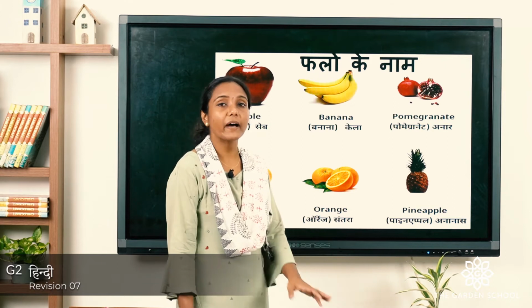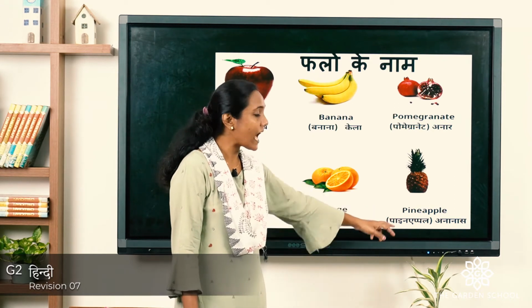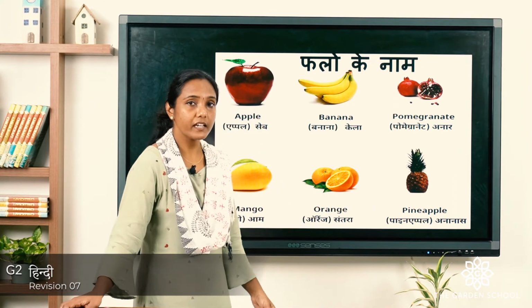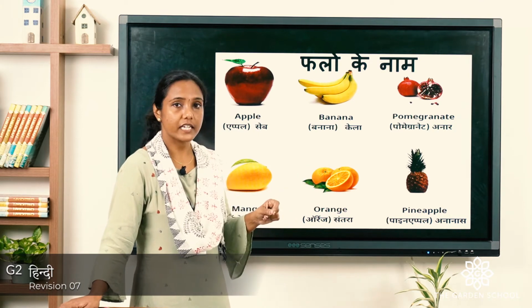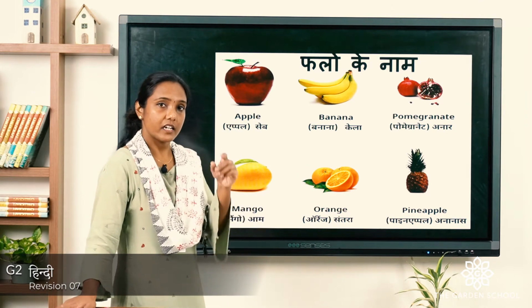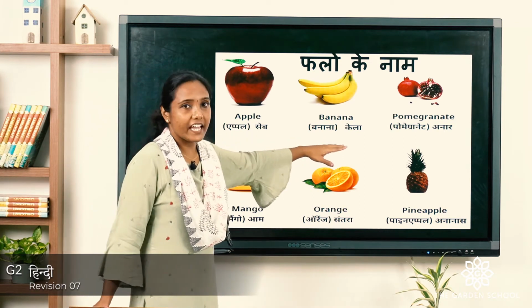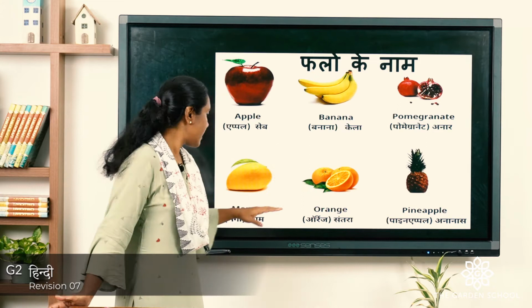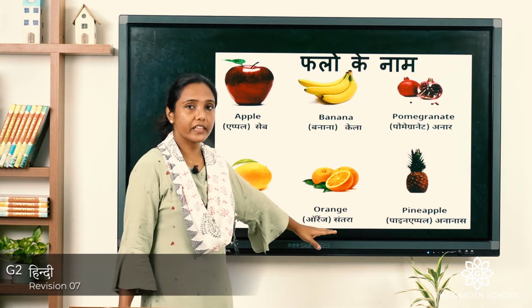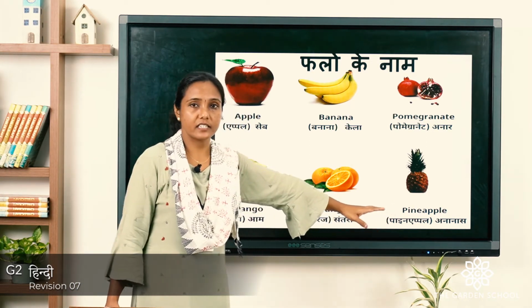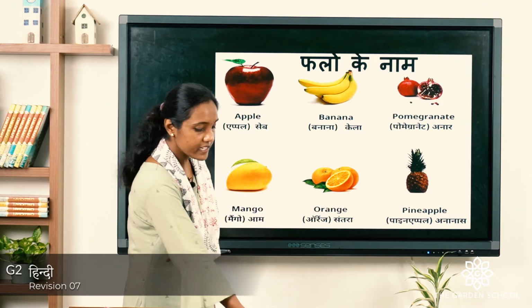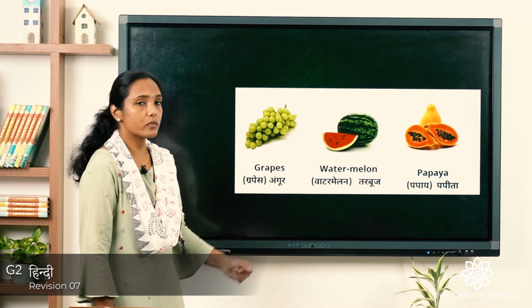Again last is pineapple. What do we call? Ananas. Repeat with me, ananas. Yes, ananas. Shall we say it again together? Seb, kela, anar, aam, santara, ananas. Understood?